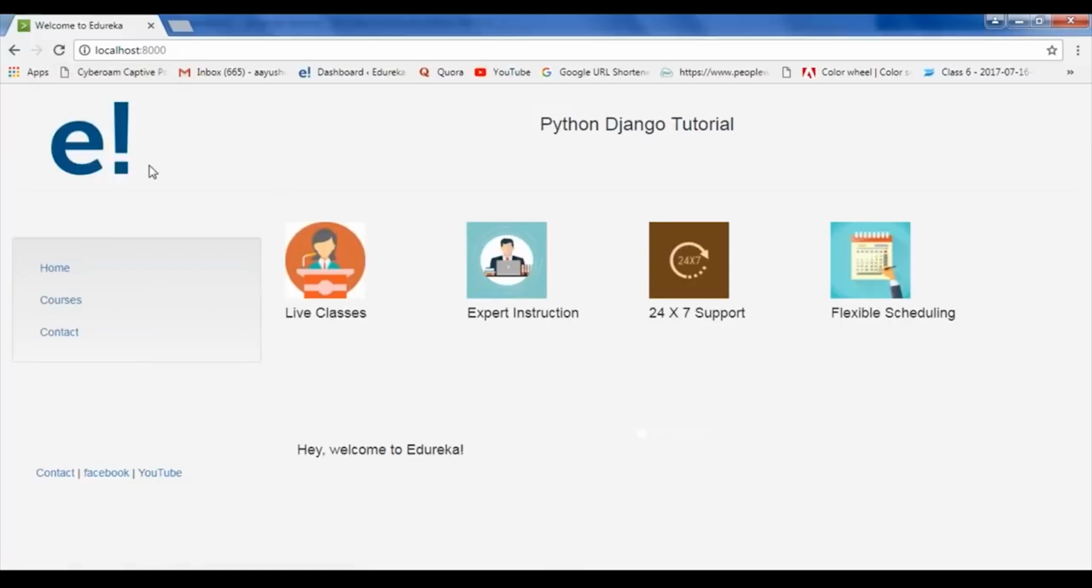Now here I have some static files and some text displayed. So here is my Python Django tutorial, which is the header of the website. And here in the left hand side, I have the Edureka logo. Just below that, I have a navigation bar which contains three tabs, that is Home tab, Courses tab and Contacts tab. After that, in the same div container, I have placed four static files which says Edureka has live classes, it has expert instruction, it has 24/7 support and flexible scheduling.